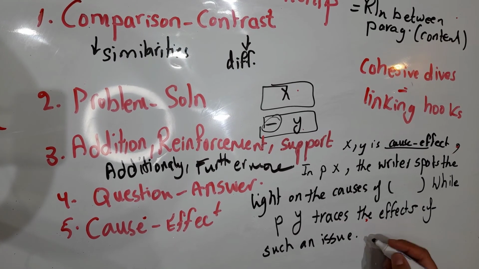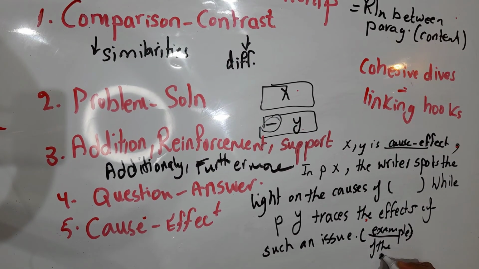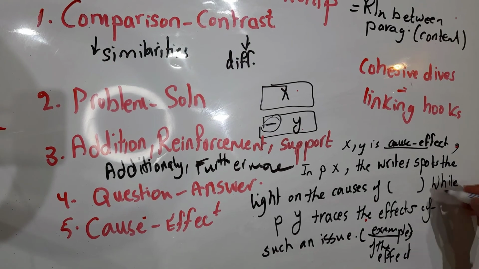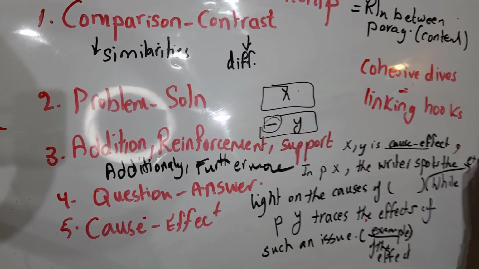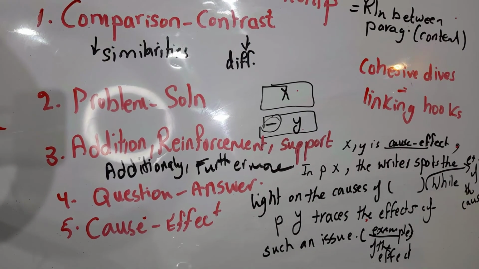And here you may give examples of the effects, as well as add some examples of the causes, in order to support or illustrate your idea. Hope this was useful.